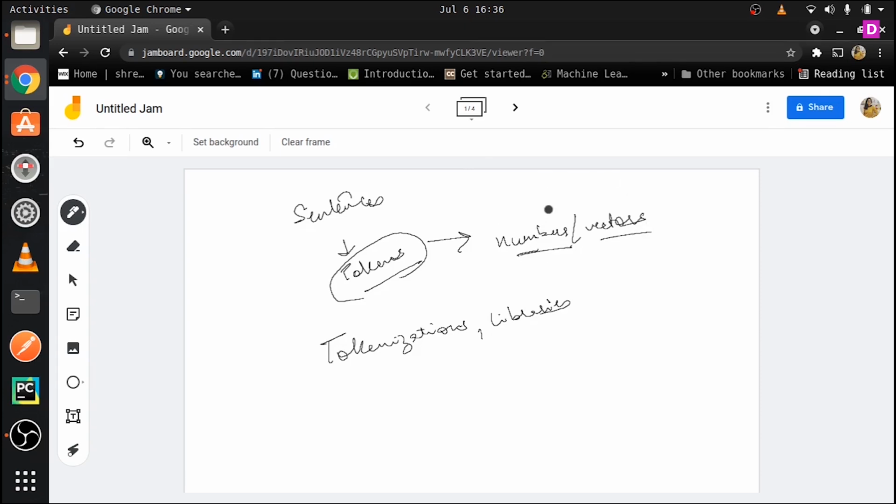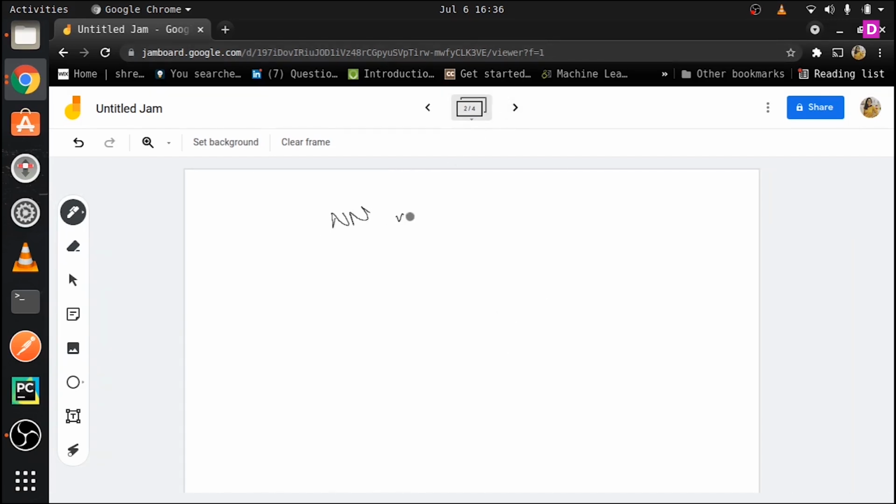Okay, why is that necessary? See, if you talk about any model, any neural network model, all of them, their inputs are in the form of numbers. Think about or take any example. Any neural network always has numbers as inputs or vectors as inputs.